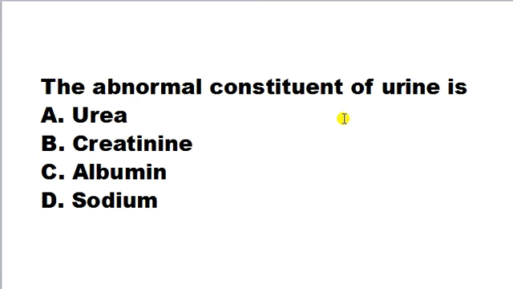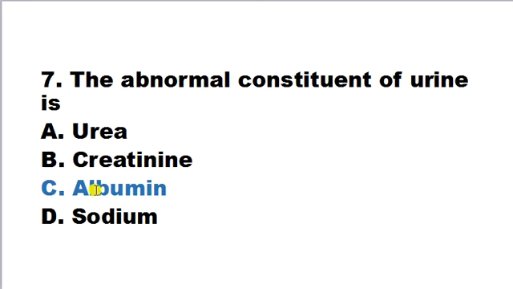The abnormal constituent of urine is urea, creatinine, albumin, sodium. Here correct answer is albumin. Albumin is a protein and it is an abnormal constituent of urine. If we talk about the normal constituent of urine, then urine has 95% of water, urea, salts of sodium, chloride, potassium, creatinine and inorganic waste such as nitrogenous waste. So urea, creatinine and sodium are the normal constituents of the urine, while albumin is an abnormal constituent of the urine.